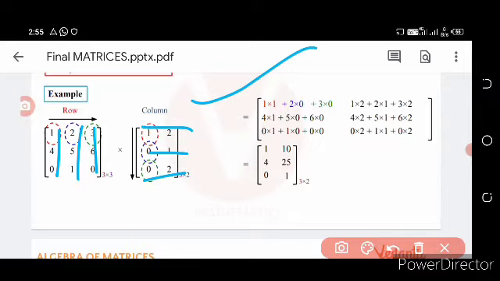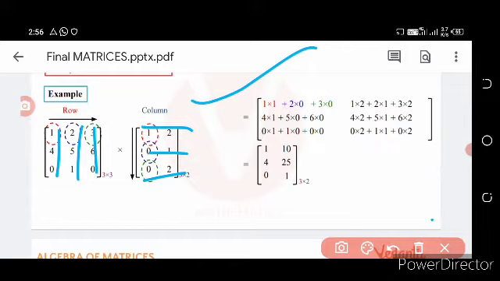What is the condition for multiplication? If matrix A is multiplied with matrix B, then the number of columns of A should be equal to the number of rows of the second matrix.